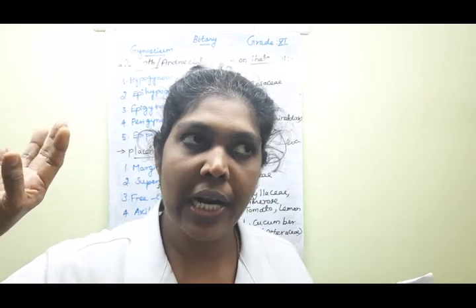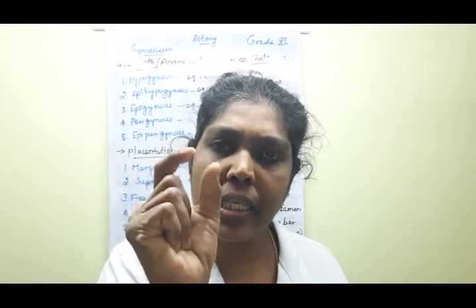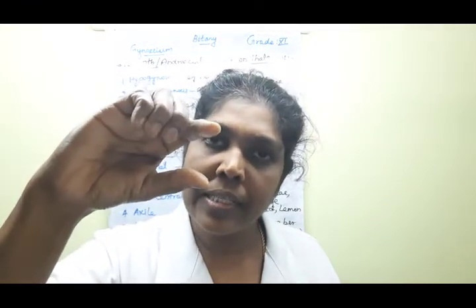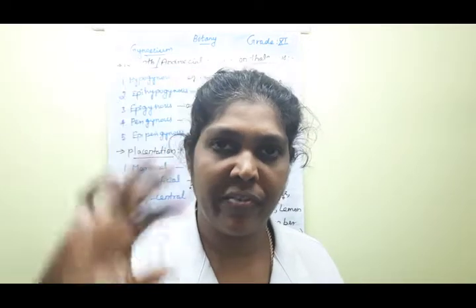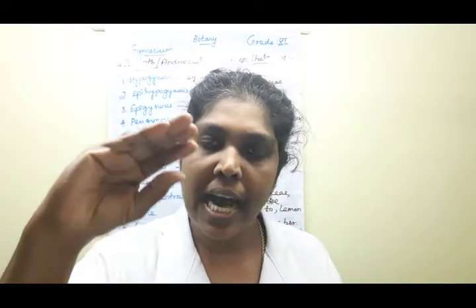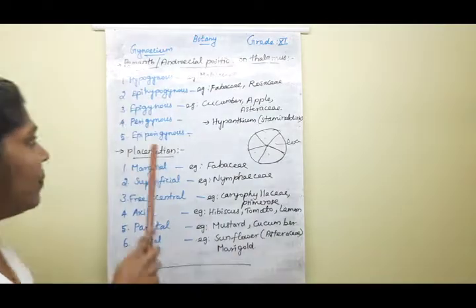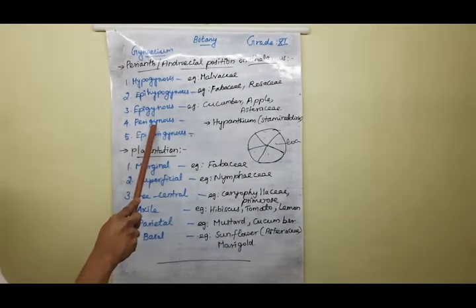Clear, children? Just keep this one point in your mind: the hypanthium is present at the base of the superior ovary. That type of flower is called the perigynous flower.